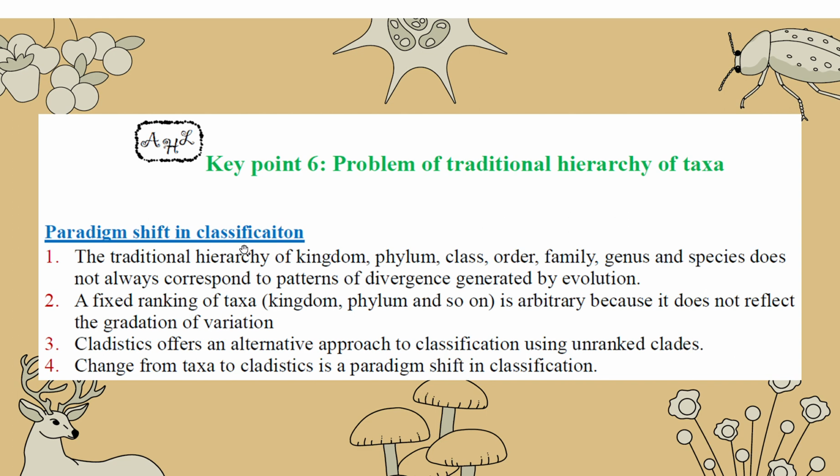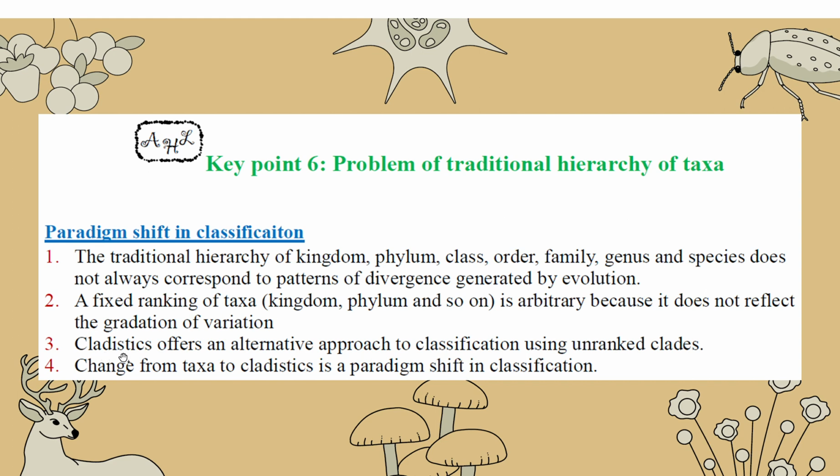This is a paradigm shift for you. Before, we just looked at the appearance, the outside of species of organisms, to separate them. But actually nowadays we think that evolution is more important. Divergence from evolution is very important to sort out the relationship between the organisms. So now we use evolution as a basis. And how can we find out the evolution? We'll talk about it later. This kind of classification by evolution, we call Cladistics.